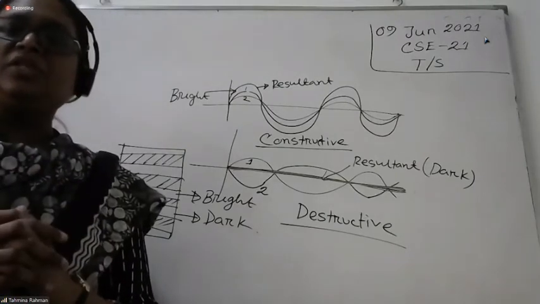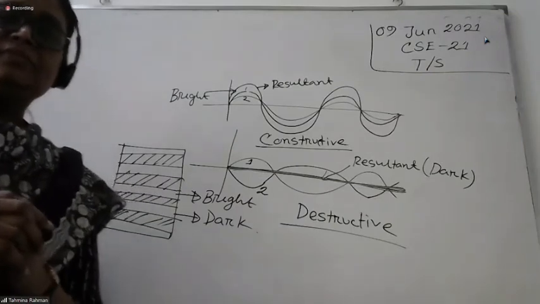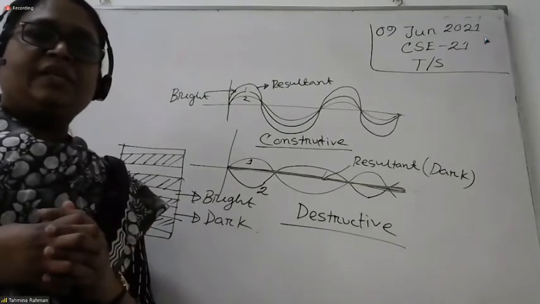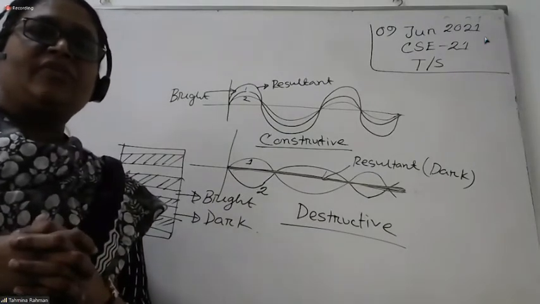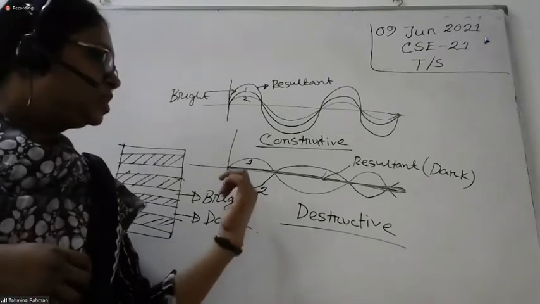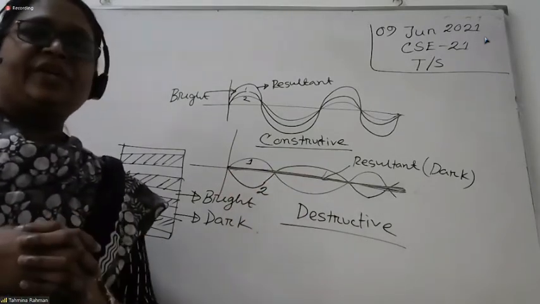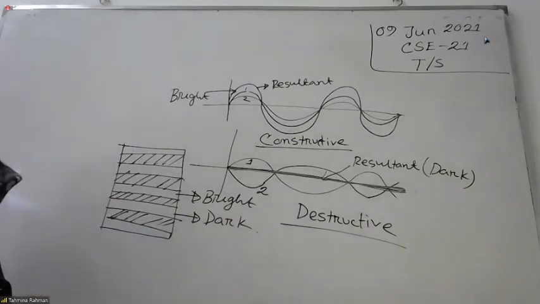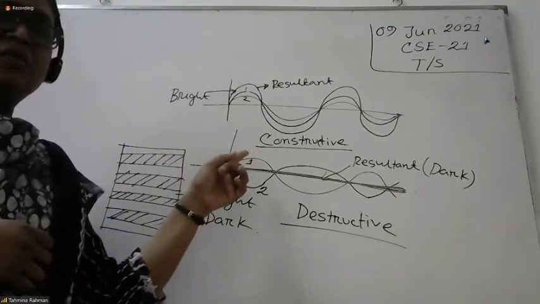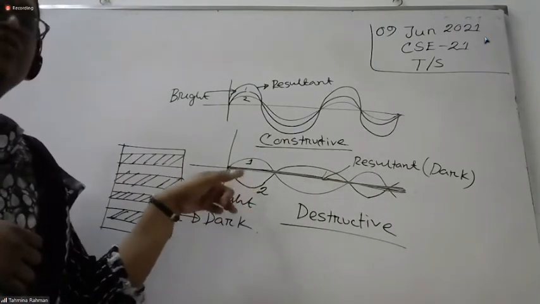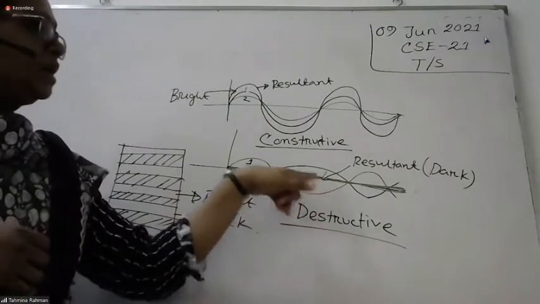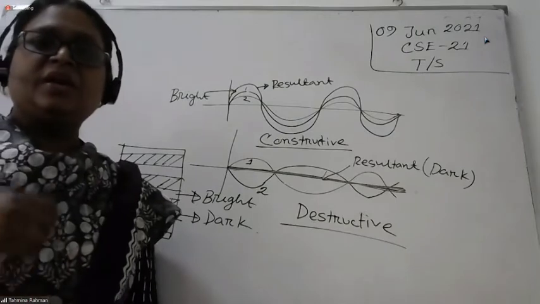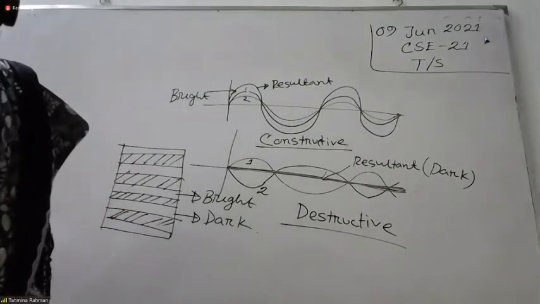And what is the condition for destructive? What is the criteria? You may get a question like this: when do we get constructive or destructive interference? The condition for destructive interference is when the phases are opposite. One crest of one wave falls on the trough of the other one, so that they cancel each other and the resultant is 0. That is the criteria for destructive interference.